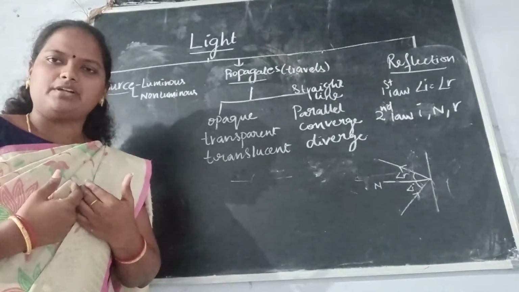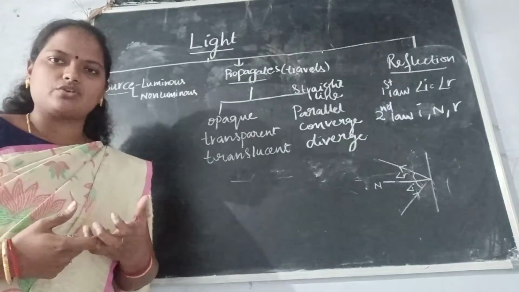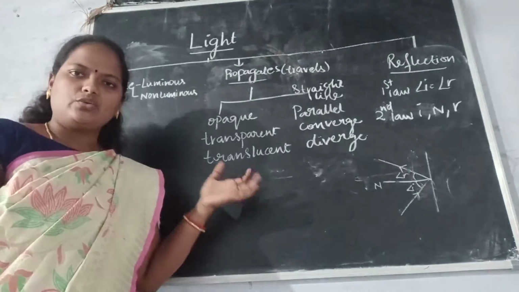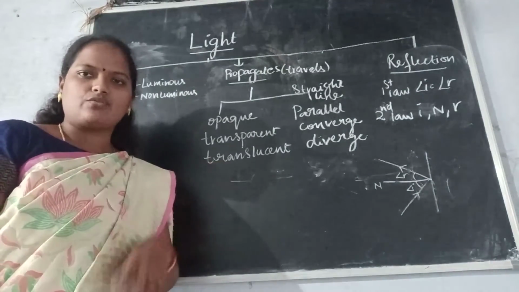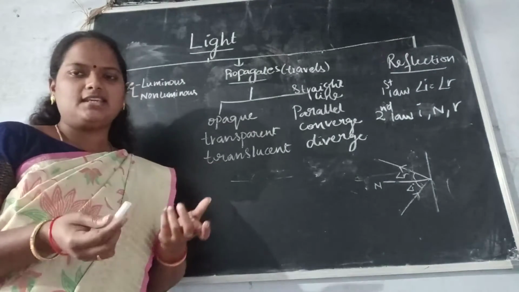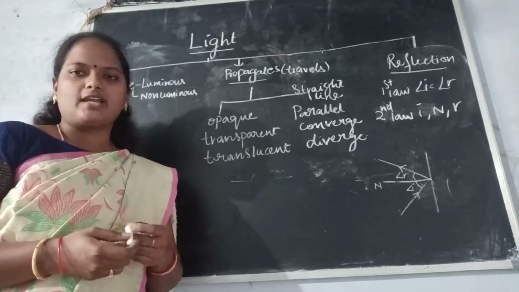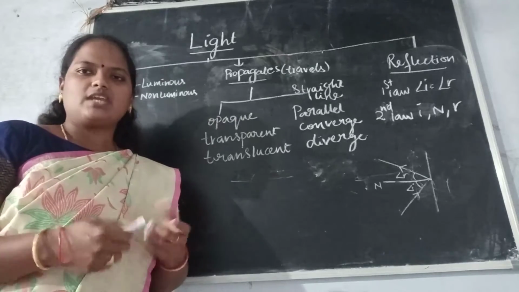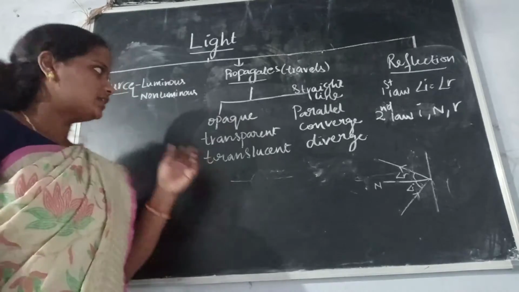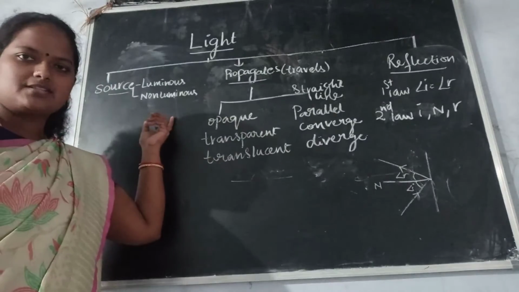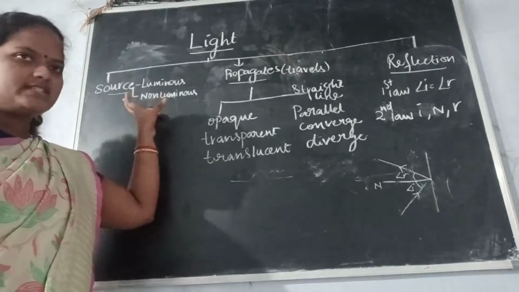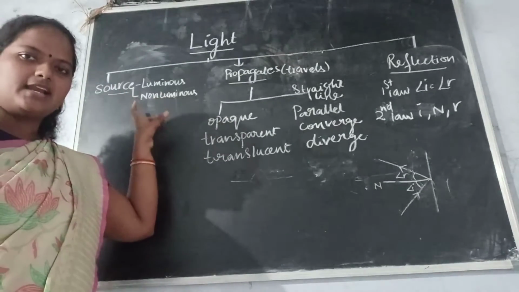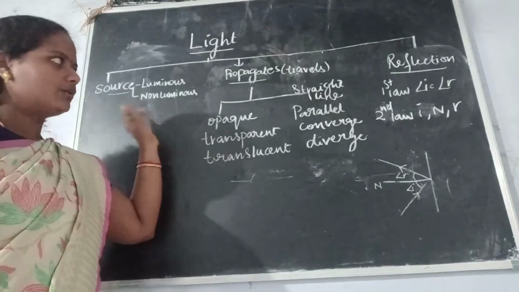So I am an example. You can see me only in the presence of light. Or this board, you can see it only in the presence of light. Or chalk, you can see only in the presence of light. So all the objects which we can see only in the presence of light are called non-luminous. So source means from where the light comes.